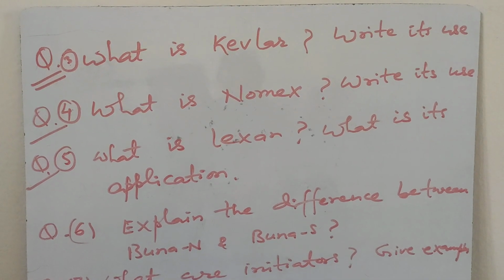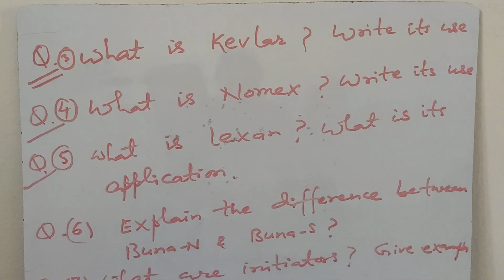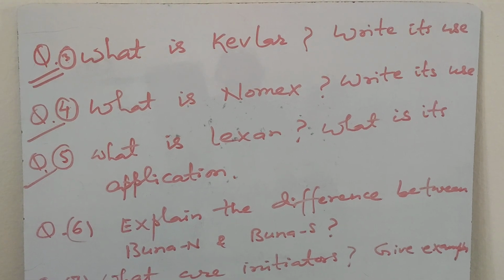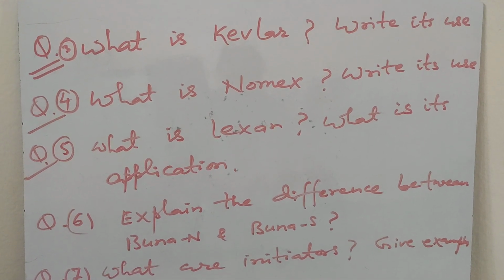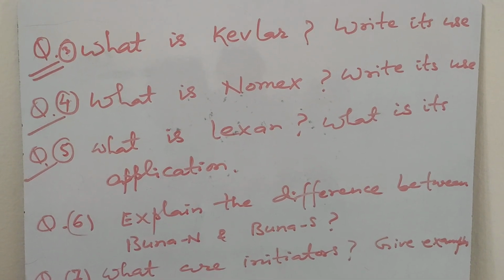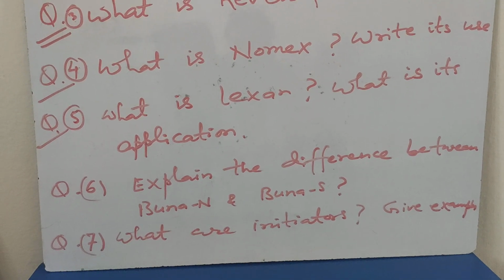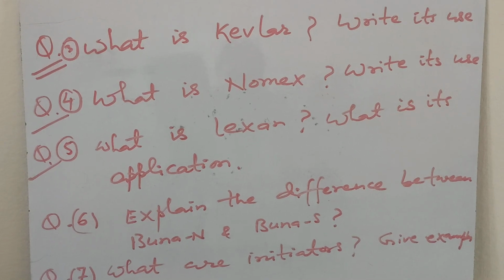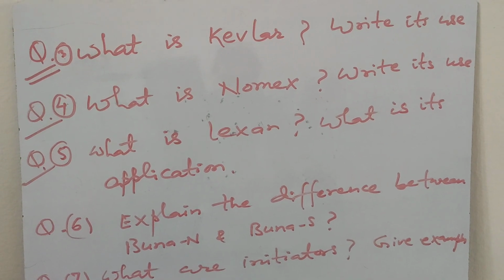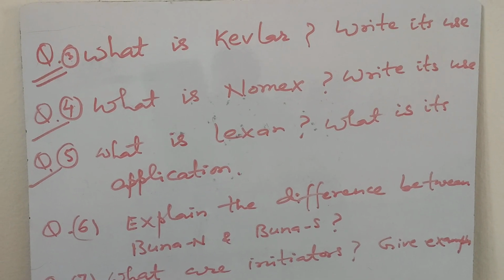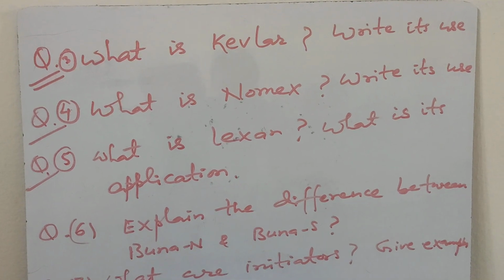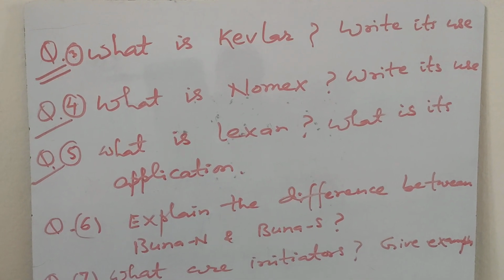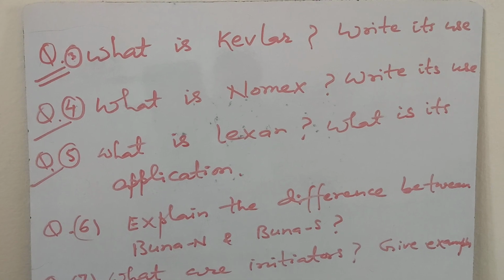Like during the polymerization of ethene to form polythene, the initiators are generally acetyl peroxide, tertiary butyl peroxide, benzoyl peroxide, etc. So these initiators are generally catalysts which catalyze the polymerization reaction, free radical polymerization, because these initiators are the source of free radicals which actually help in the initiation of chain reaction.